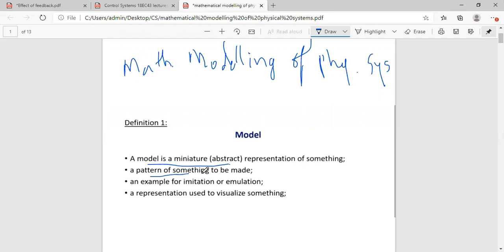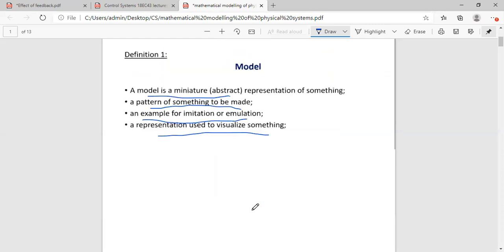Or it can be a pattern of something to be made. Like if you want to make something big, you first make a trial version to see how it can look in future, that is also called a model. An example for imitation or emulation, that's what I gave you as the example of your science projects. Or a representation used to visualize something, so that is a model.